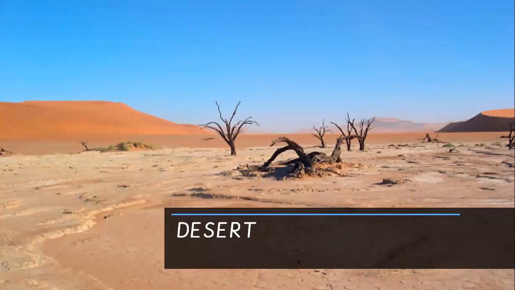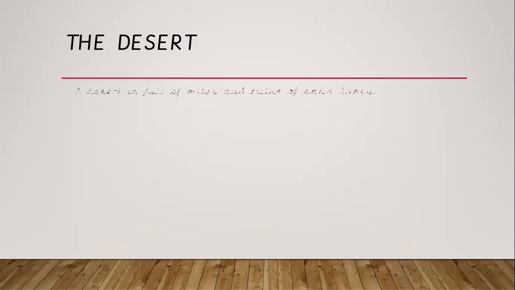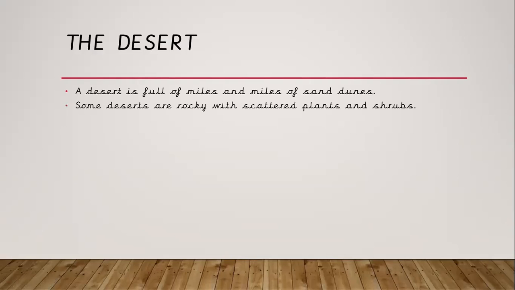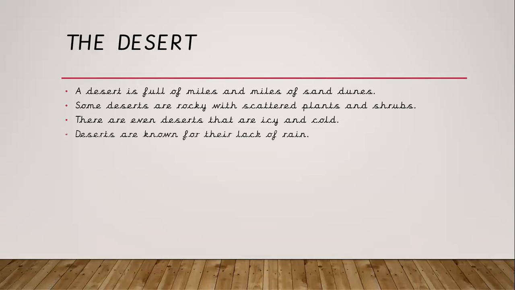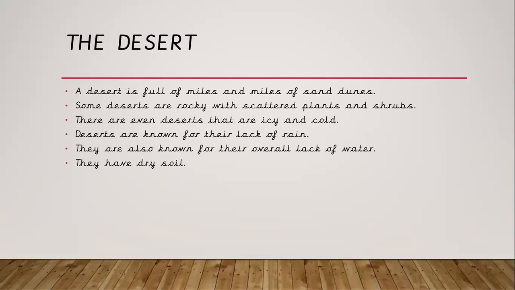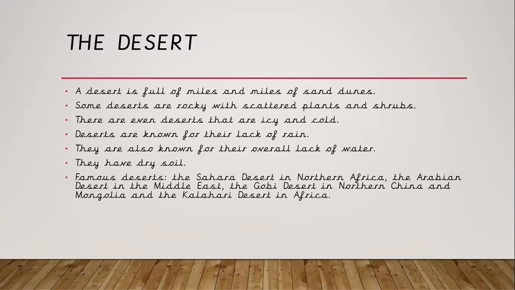So we have a desert. A desert is full of miles and miles of sand dunes. Some deserts are rocky with scattered plants and shrubs. There are even deserts that are icy and cold. Deserts are known for their lack of rain. They are also known for their overall lack of water. They have dry soil.